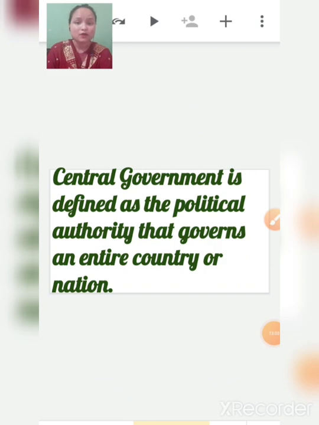Now we have earlier talked about government, now we will talk about central government. Children, central government is what? Government which is in the center, right? Central government is defined as the political authority that governs an entire country or nation. You can say it is the head of the government.